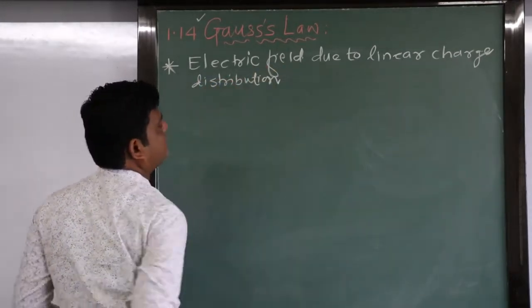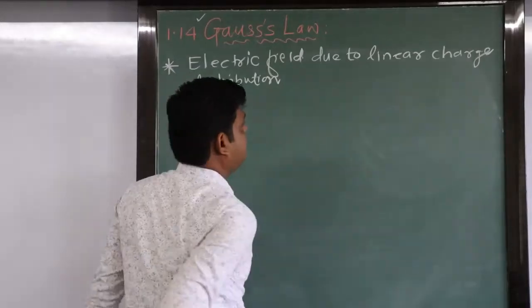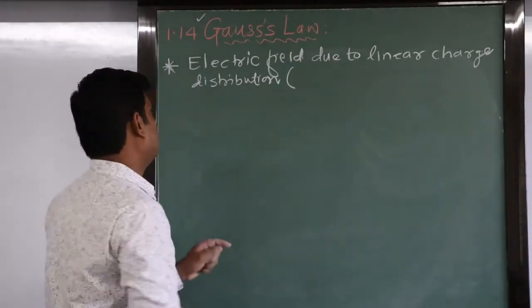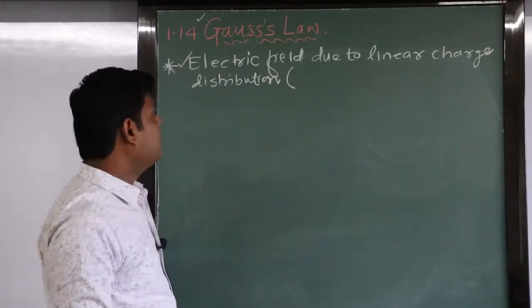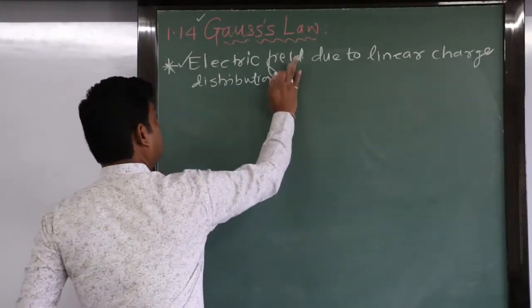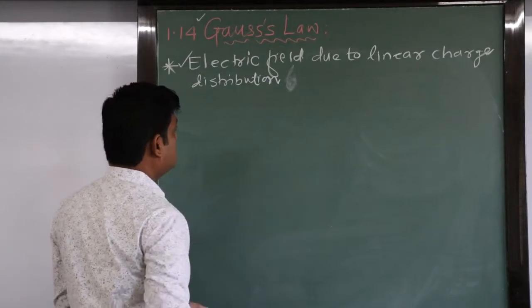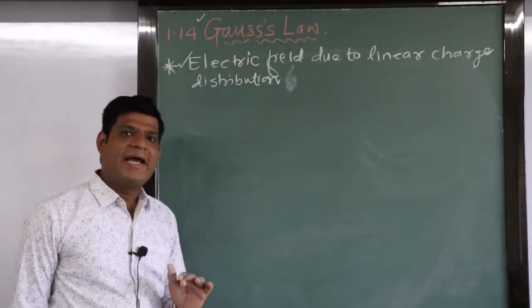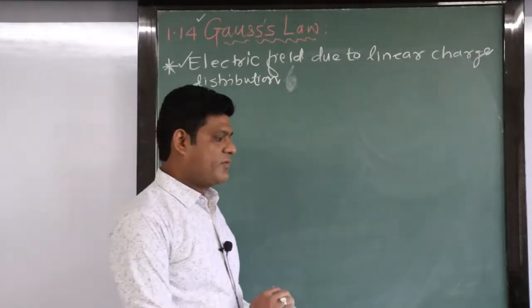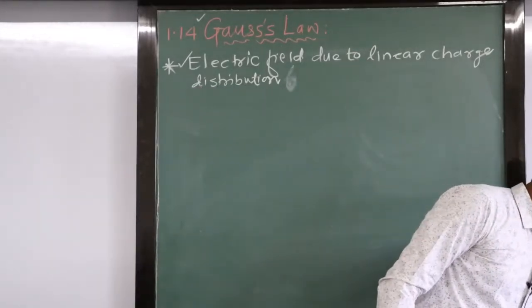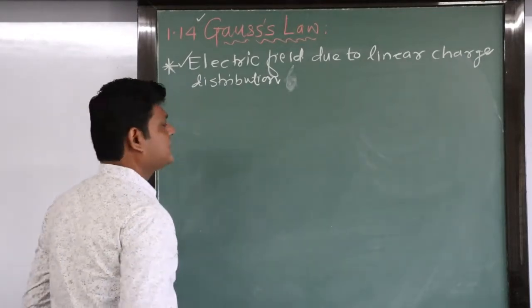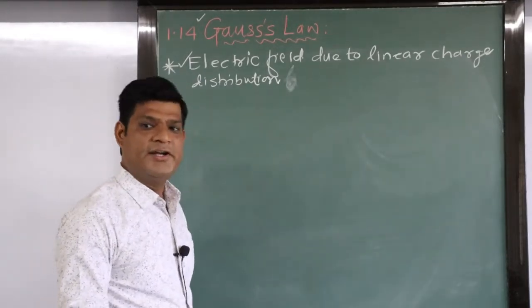Linear charge density, also called linear charge distribution. With the help of Gauss law, we are going to calculate the electric field. Application of Gauss law: we are going to calculate the electric field due to a line charge distribution. First of all, we will take a line, and suppose charges are uniformly distributed on it.